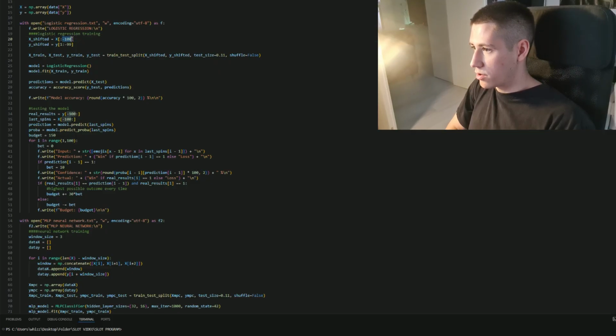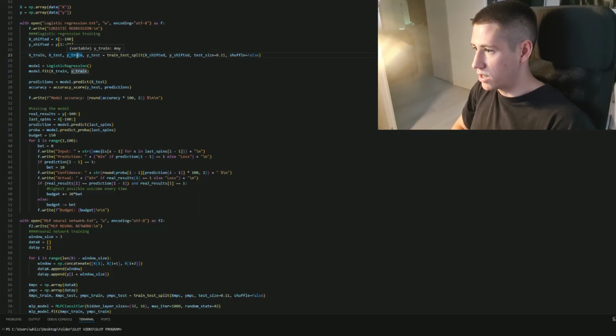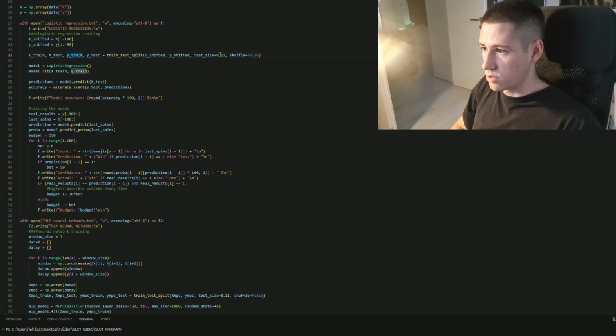This could be done a lot more dynamically, but I was stupid and I statically defined what points in our dataset I want to test it on, but it doesn't matter. And you can see here that I separated the data into the training and the testing set. So all of the data is separated, at least approximately 90% of our data goes into training and 10% goes into testing. And I disabled the shuffle because we'll see later that we don't want our testing data to enter our training data. That way the model would create biases.